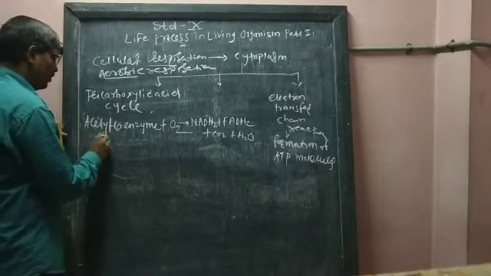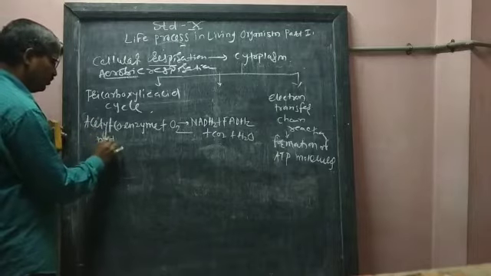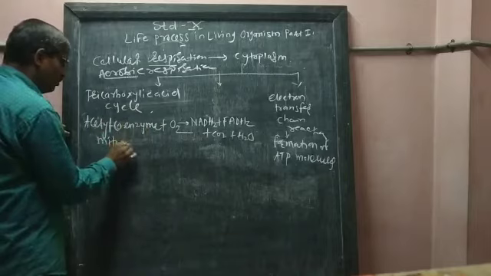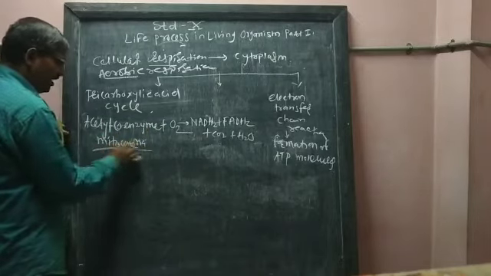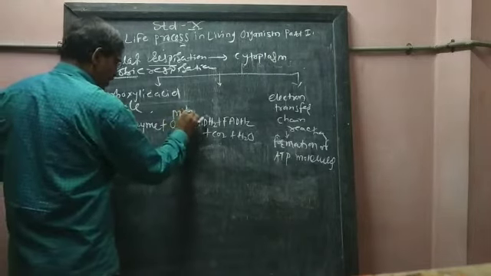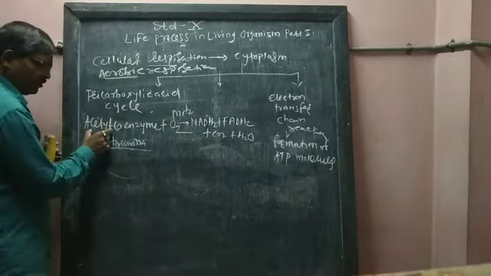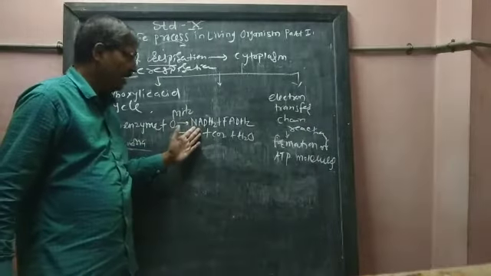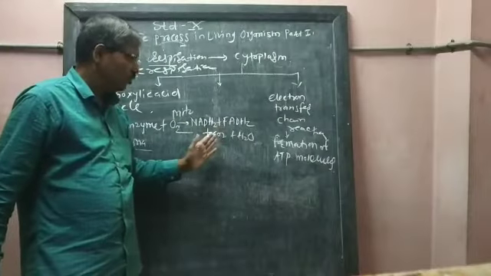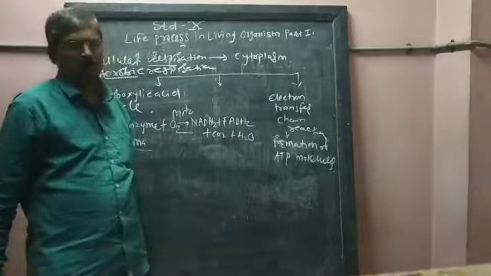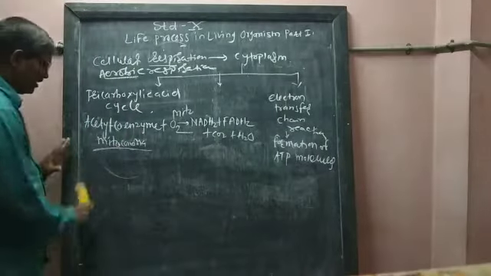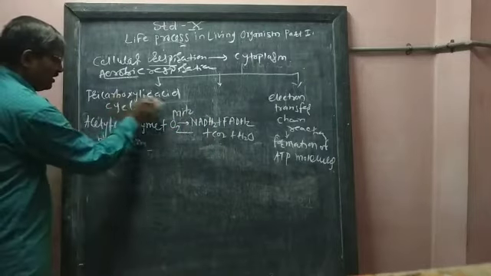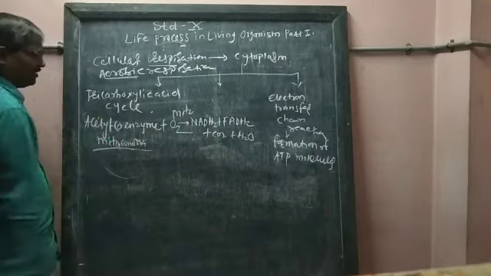Acetyl coenzyme should come into the mitochondria, and when it comes into the mitochondria, it completely reacts with oxygen and produces NADH2, FADH2, 2 molecules of carbon dioxide and 2 molecules of water. This process is called the TCA cycle, the tricarboxylic acid cycle.